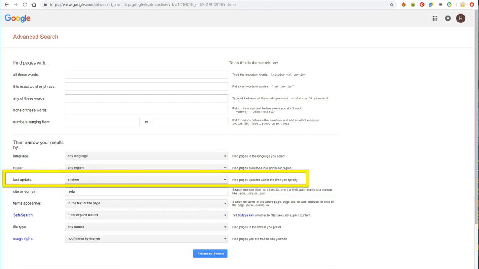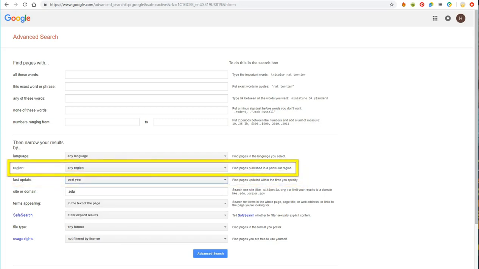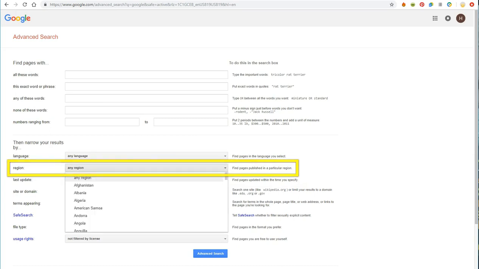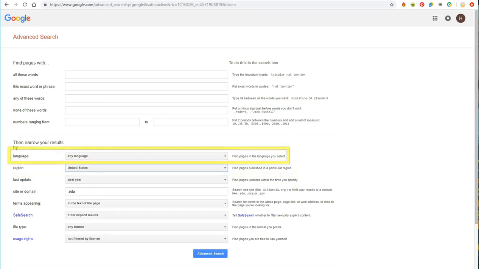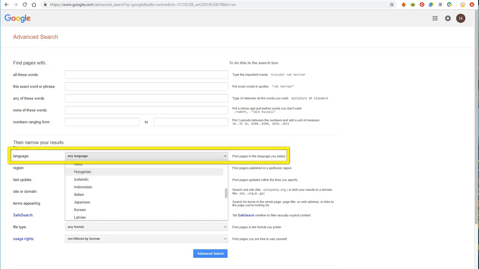I can also use date restriction for the last updated. I don't want it updated any time. I'm going to choose that it has been updated within the past year. I'm going to also search for information pertaining to the United States in the region area. And I'm going to set my language preference as English.